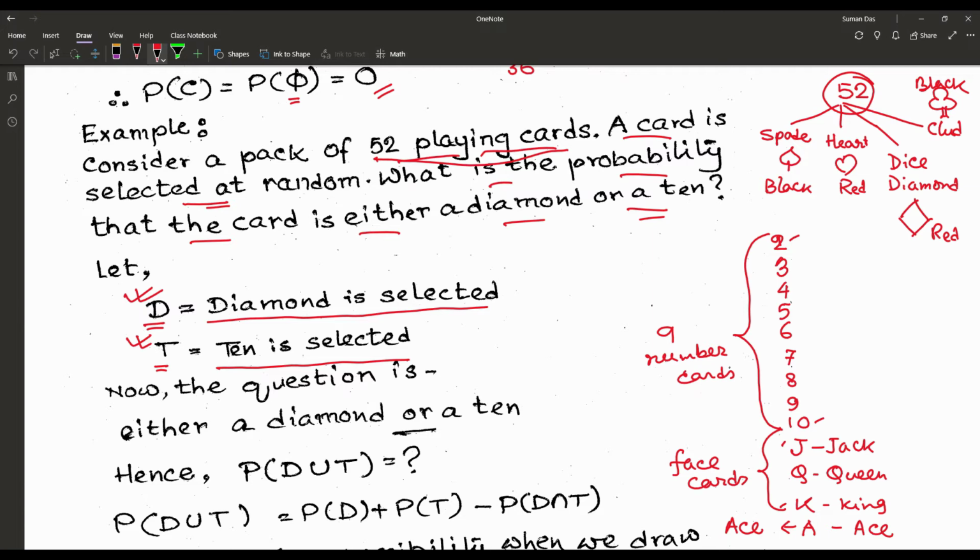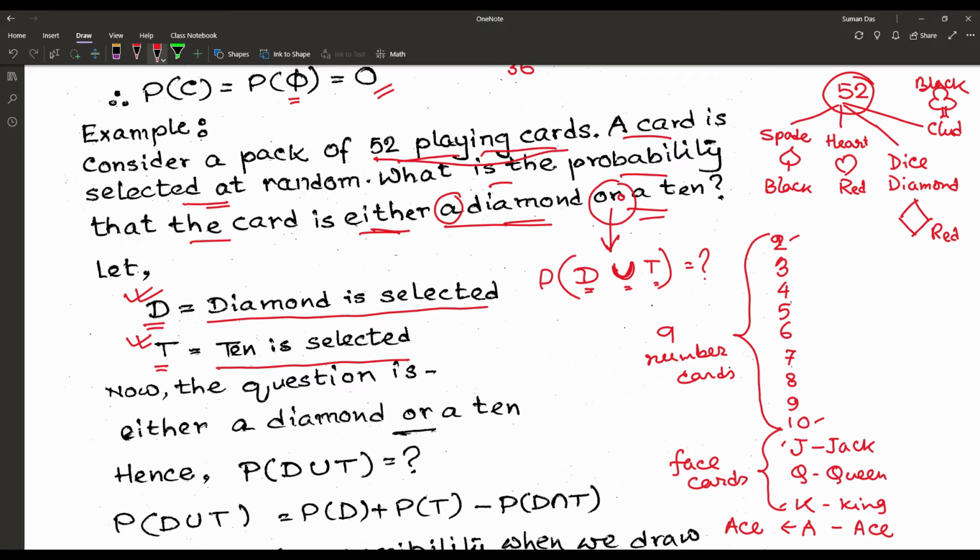So what is the question? The card is either a diamond or a 10. That means the question is an OR, and for OR we write the union sign. For diamond the event is D, for 10 the event is T. So our question is the probability of diamond or 10.